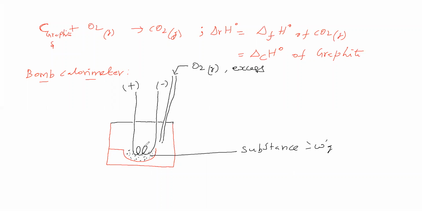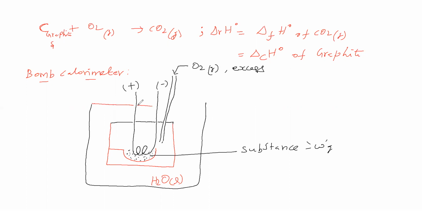Then this vessel is placed in another vessel like this. In this other vessel we have taken liquid water. Then we have to close this.